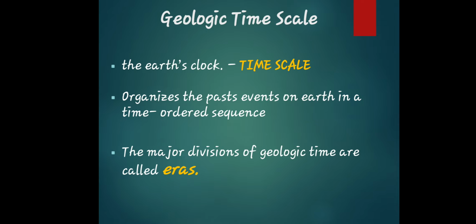When we say era, it is a very long span of geological time. There are three, to be exact, geological eras that are currently identified. We have the Paleozoic, Mesozoic, and Cenozoic era. I will be discussing that in the next slide of this discussion.